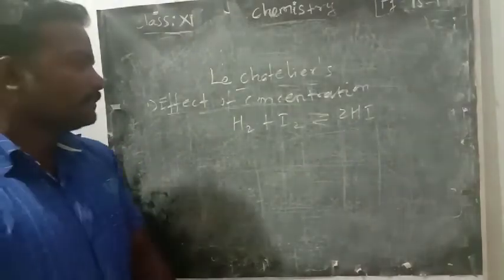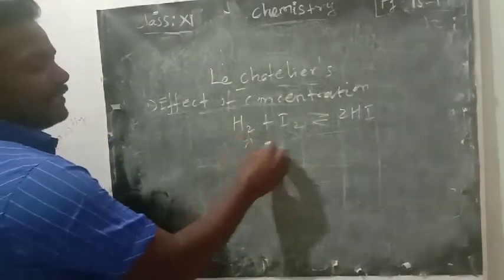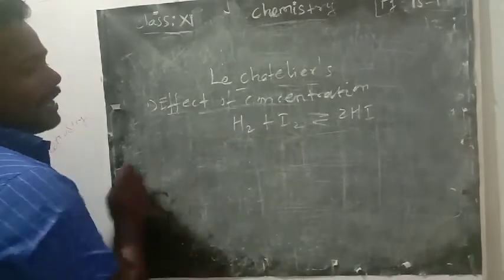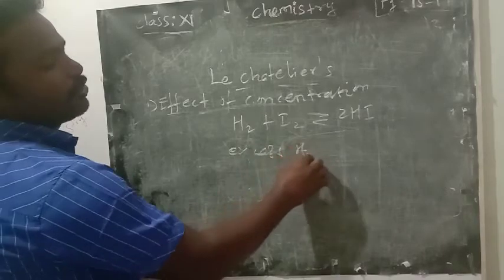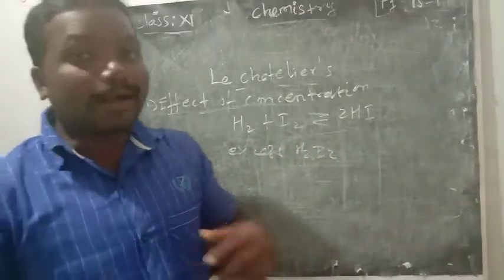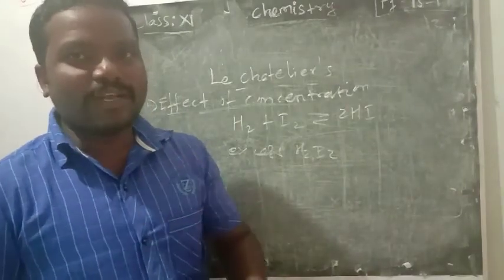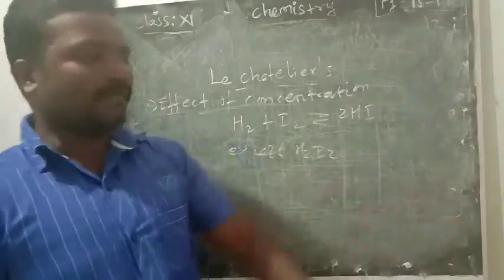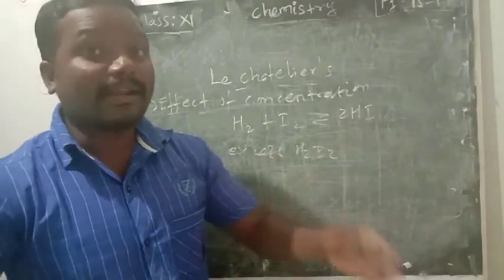Very simple. If you add excess amount of hydrogen gas as well as iodine, we are adding excess H2 and I2. Now the concentration of reactants is high, so it will change the direction. It will take the forward reaction because we added excess.